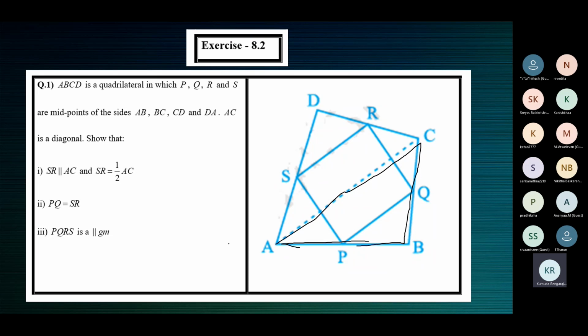In triangle ABC, P is the midpoint of AB, and Q is the midpoint of BC. So the line segment joining the midpoints is PQ. Because P is the midpoint of one side, Q is the midpoint of another side, the line segment PQ is parallel to which side? AC. PQ is parallel to AC and PQ is equal to half of AC.